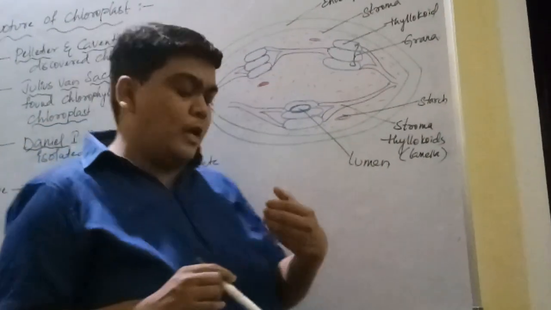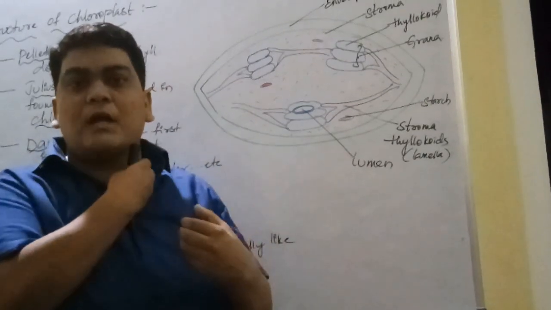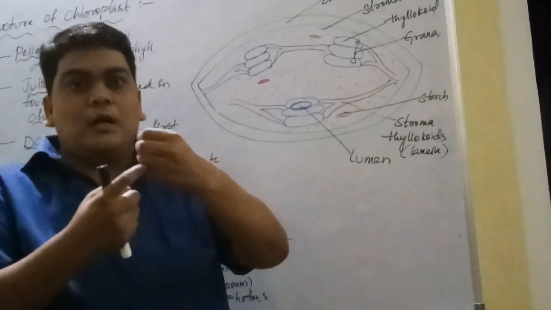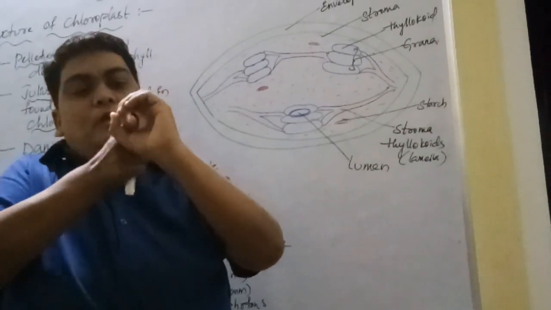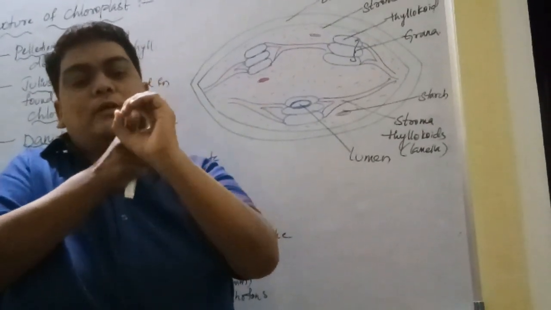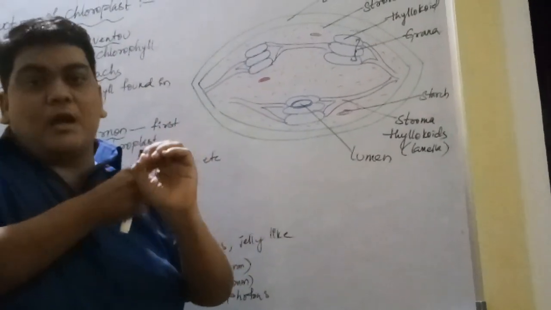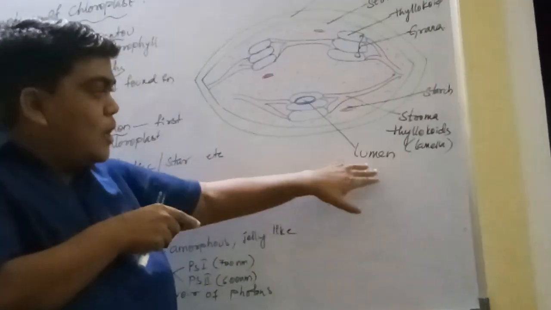Now inside these thylakoids and lamella, they have a space. For example, look at this. This is a pile of thylakoids. Now look at this, it has a central space. This central space of the thylakoids or grana is called the lumen. The space in between the grana or thylakoids is also called the lumen.